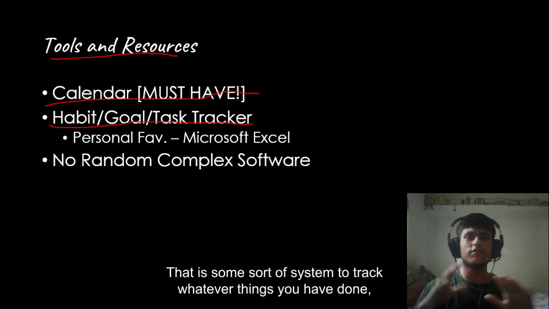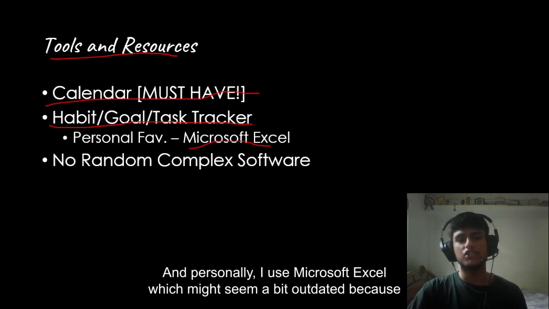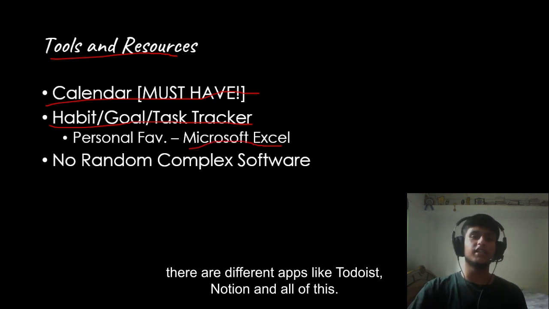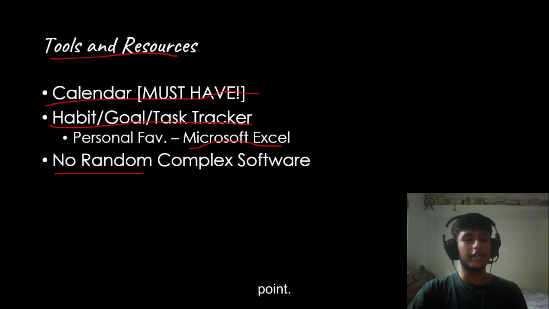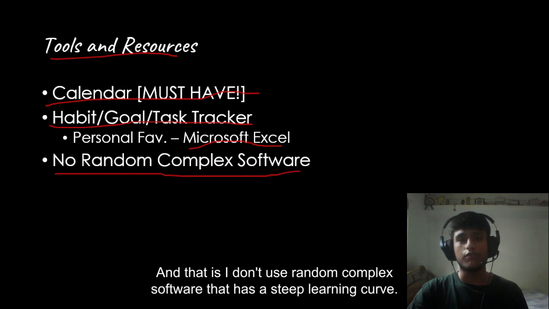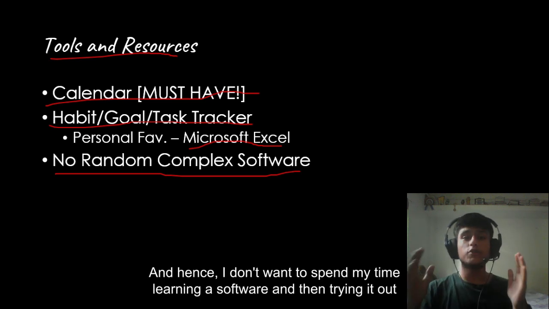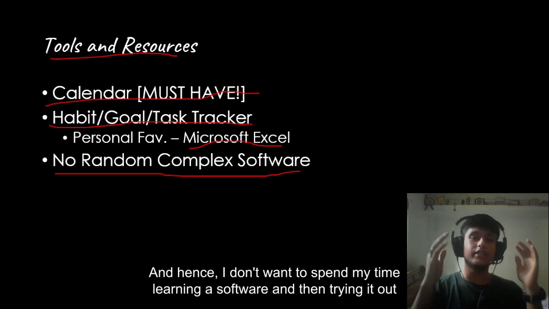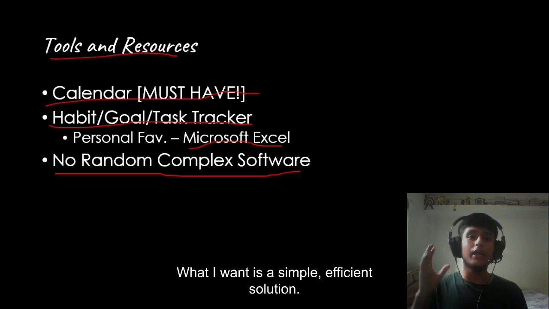Number two is habit, goal or task tracker, which I previously spoke about. That is some sort of system to track whatever things you have done, whatever things you have completed, whatever things there are left. And personally, I use Microsoft Excel, which might seem a bit outdated because there are different apps like Todoist, Notion and all of this, but I feel like Microsoft Excel is the better choice for me because of the third point, that is I don't use random complex software that has a steep learning curve. I like to get things done as efficiently as possible, and hence I don't want to spend my time learning a software and then trying it out and experimenting with it a lot of time. What I want is a simple, efficient solution.